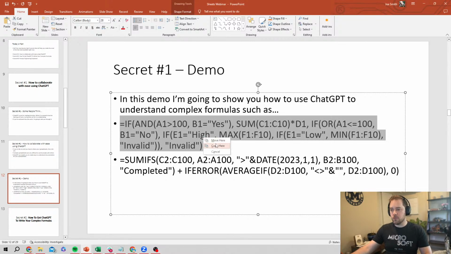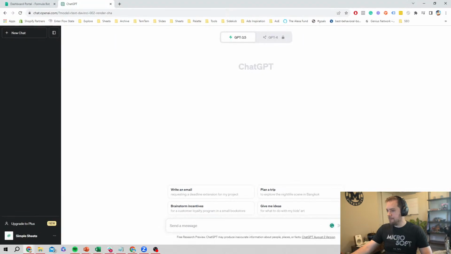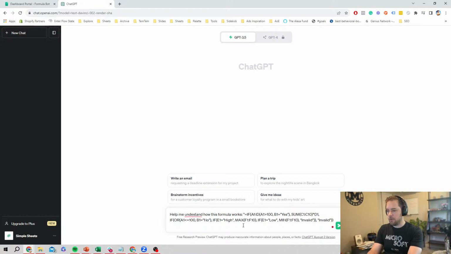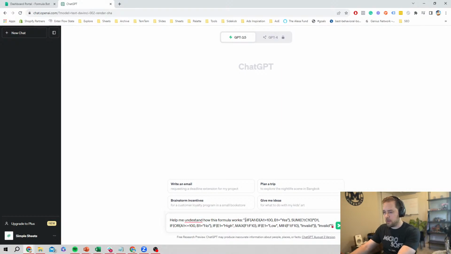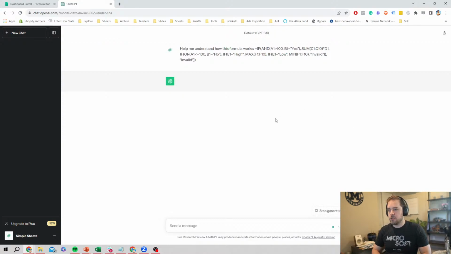So let's just grab this. We're going to copy this, and we're going to go back to ChatGPT. And I am going to just ask ChatGPT, help me understand how this formula works. And we're just going to put in that formula right there. I'm actually going to remove my quotation there. I misspelled understand. Punctuation and spelling, not super critical with ChatGPT, but we're just going to do that.